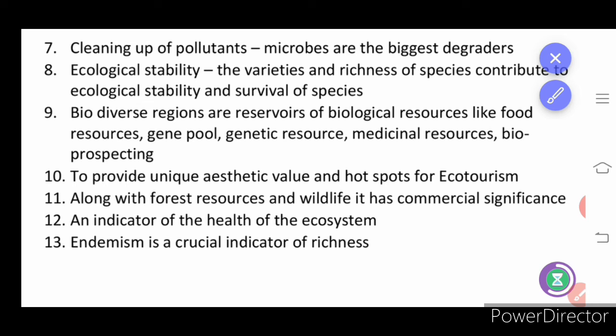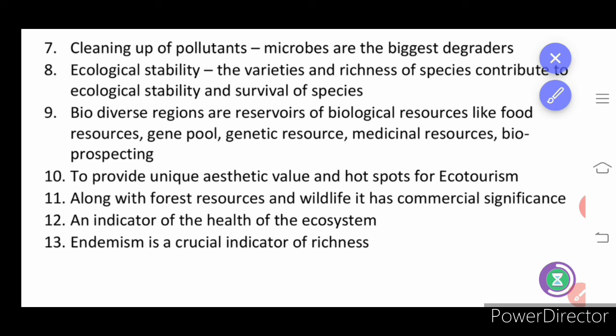Here, biodiverse regions are reservoirs of biological sources. So biological sources like food resources, gene pool. What is gene pool? All the types of genes. So it does not only code for a character, it also codes for difference or variation in a single character. Then genetic resource, medicinal resource and bioprospecting, that we will learn in detail, to provide unique aesthetic value and hotspots for ecotourism. So this one, hotspots, we will learn in detail now, along with forest resource and wildlife. It is of commercial significance.